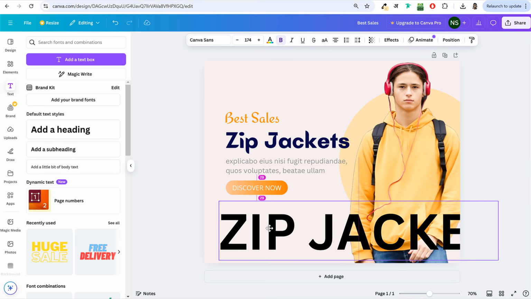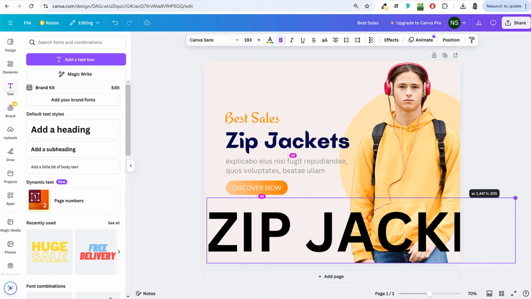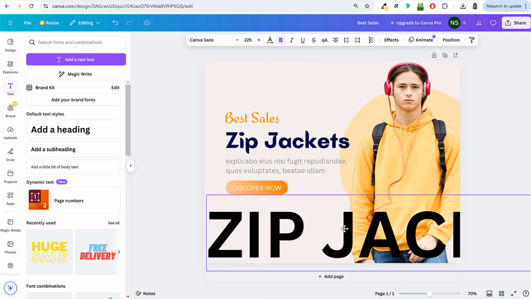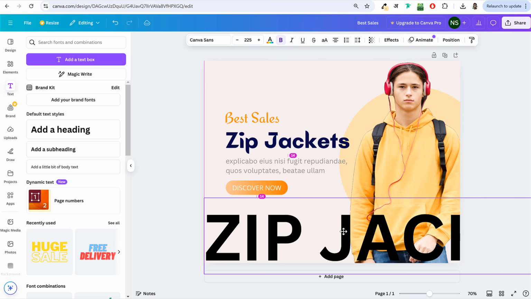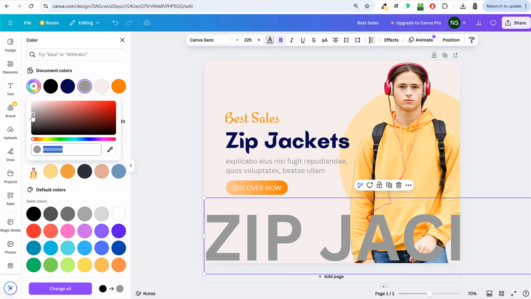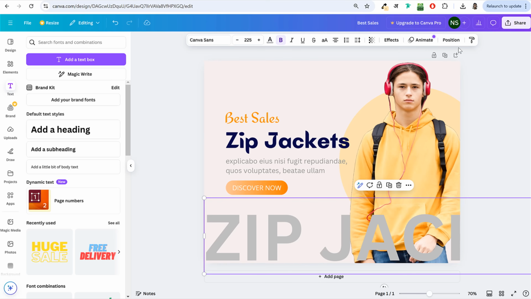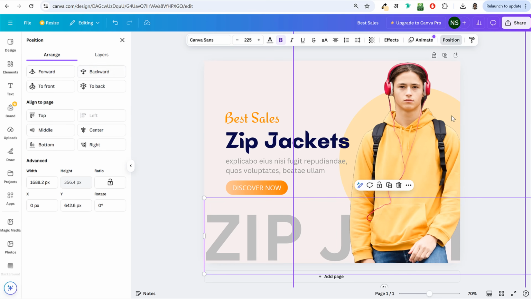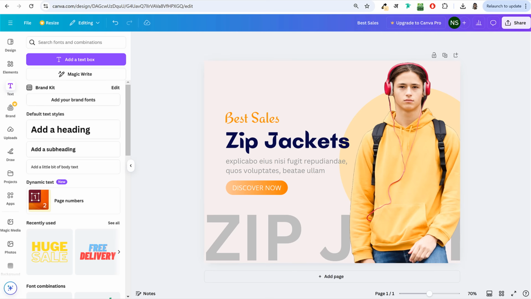So I'll bring it over here and increase it even more like this. Change the color to a light gray color, even lighter, so maybe like this. And bring it backward. Go to position and select backward like this. This is how it should look.